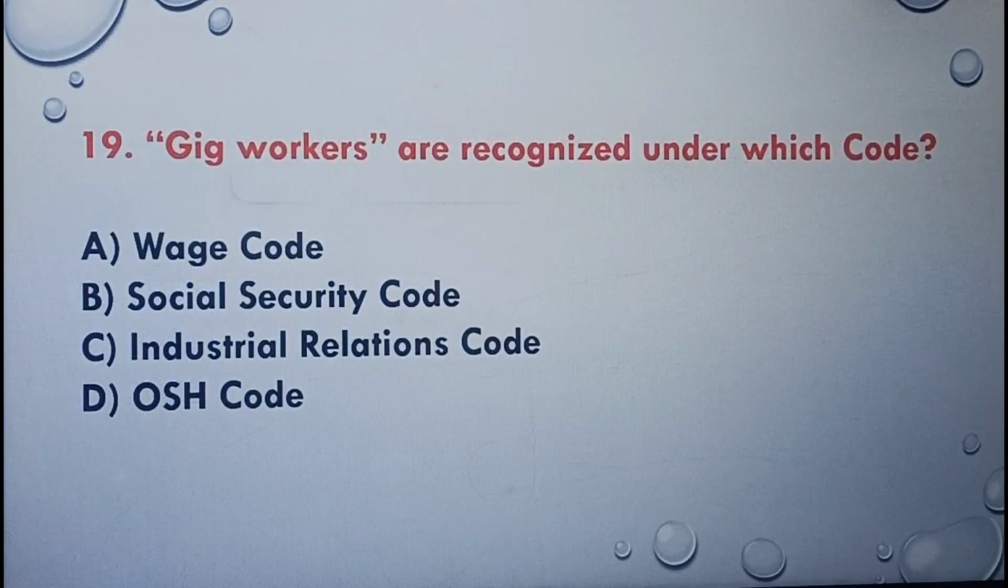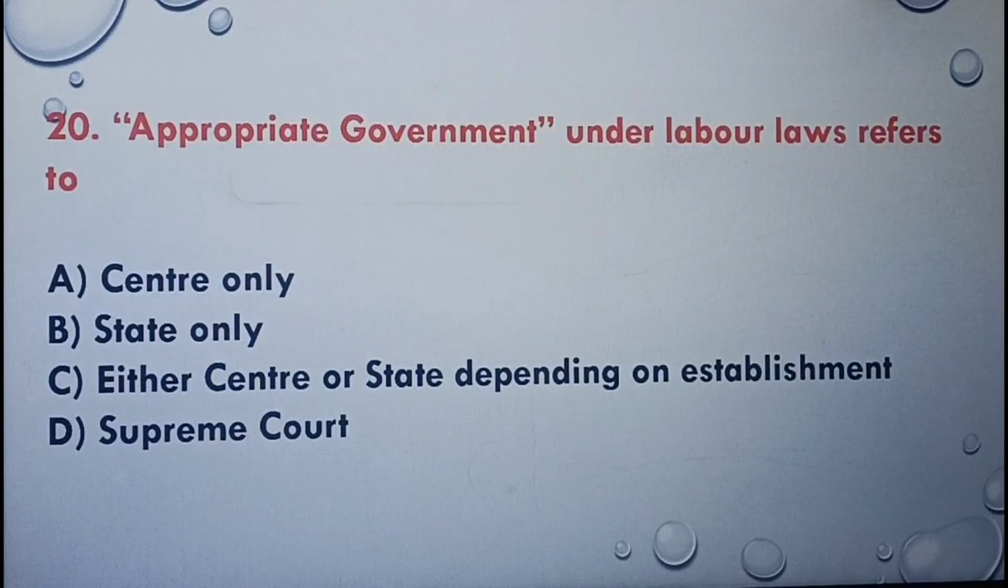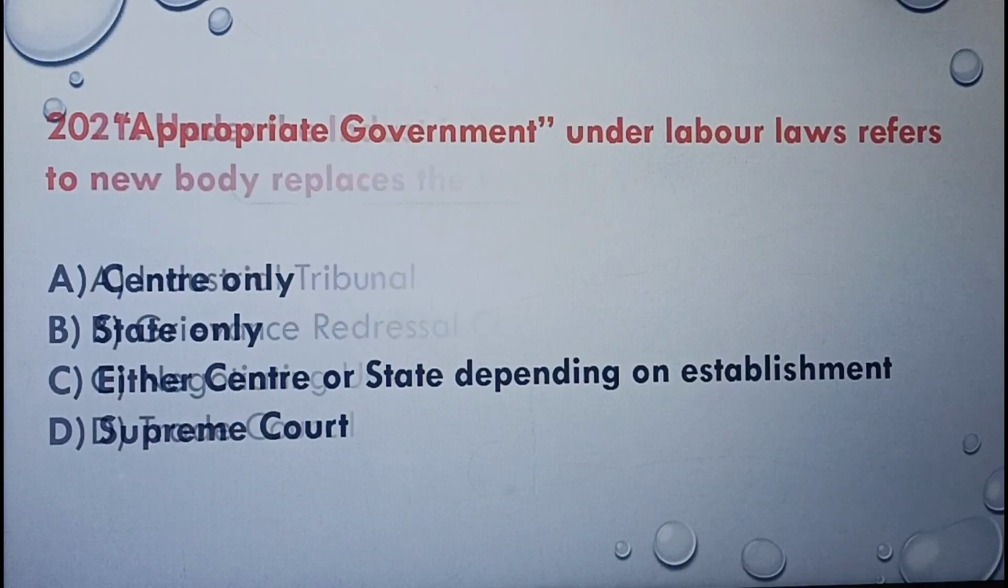The next question. Gig workers are recognized under which code? Wage code, Social Security code, Industrial Relations code, OSH code. The correct answer is option B, Social Security code. The next question. Appropriate government under labor laws refers to center only, state only, either center or state depending on establishment, Supreme Court. The correct answer is option C, either center or state depending on establishment.